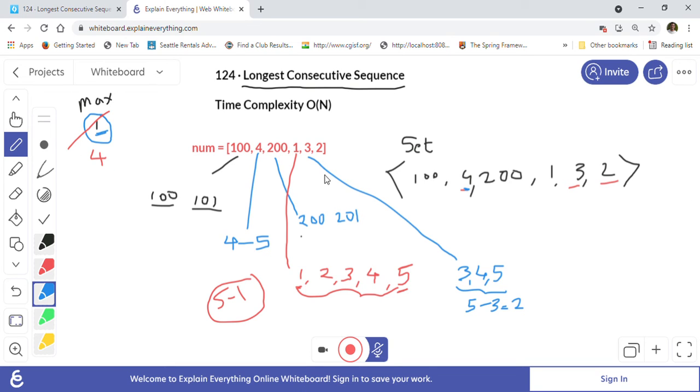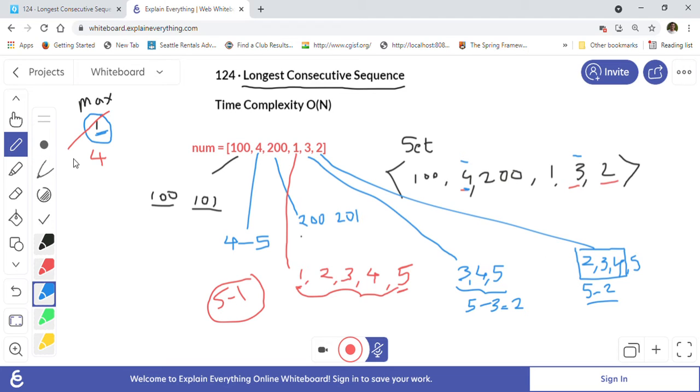Now we will go to the 2, right? 3 we are done, so we will go to the 2. Now we will try to find out next, which is 3. We found 3 here, it is there in the set. Then we find 4, 4 is also there in the set. And then when we try to find 5, 5 is not there in the set. So when we are calculating length, we will calculate 5 minus 2, which is equal to 3. As you can see, 2 3 4, so the length is 3, right?